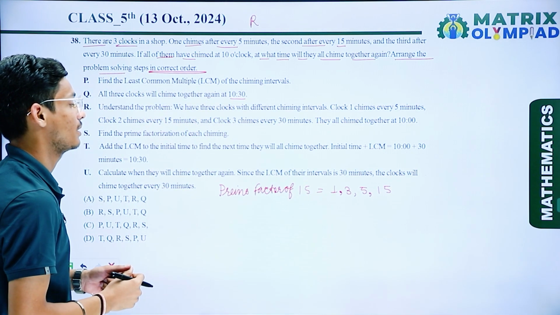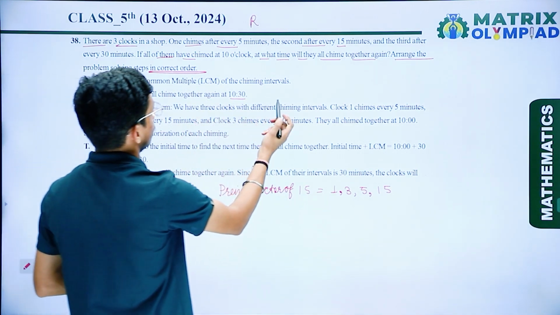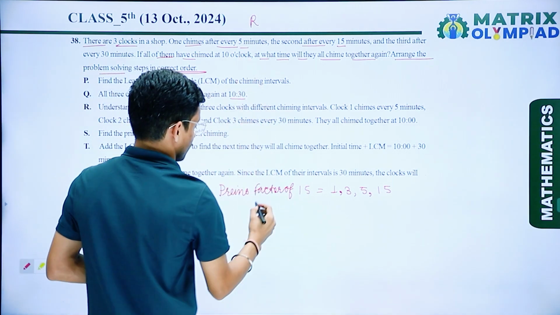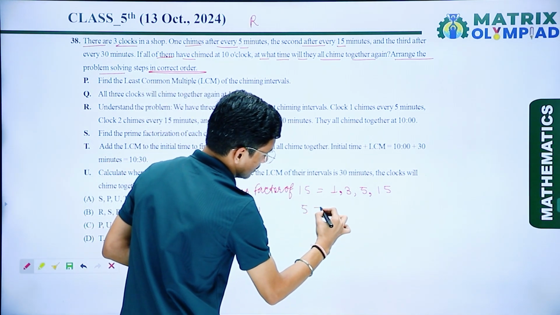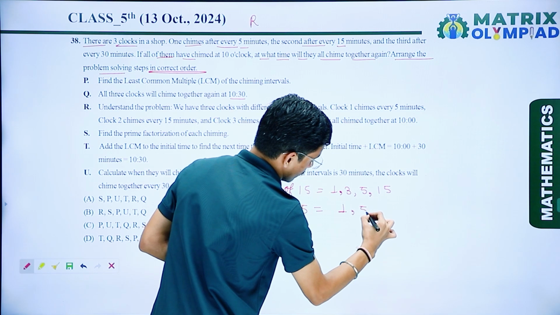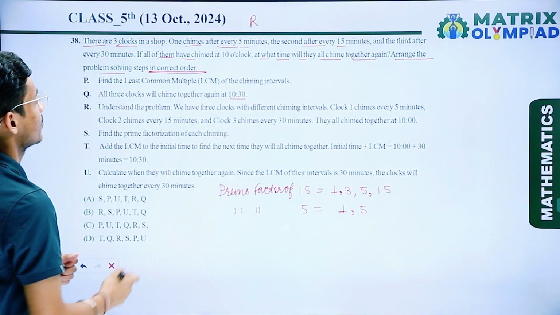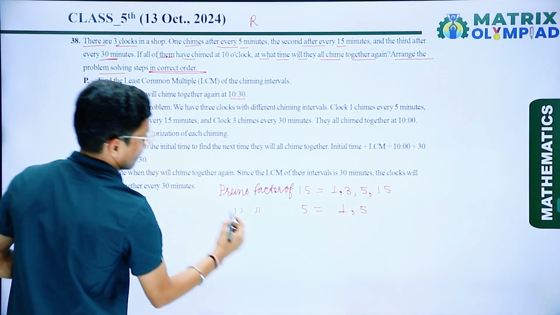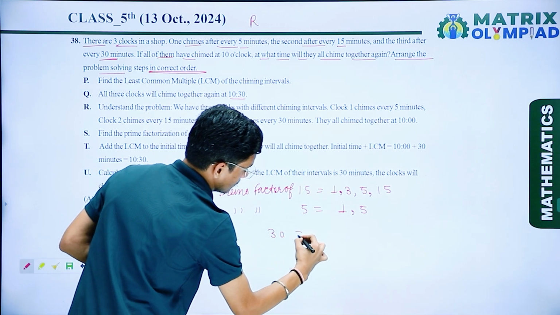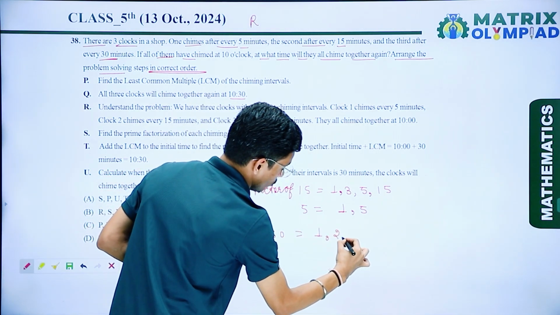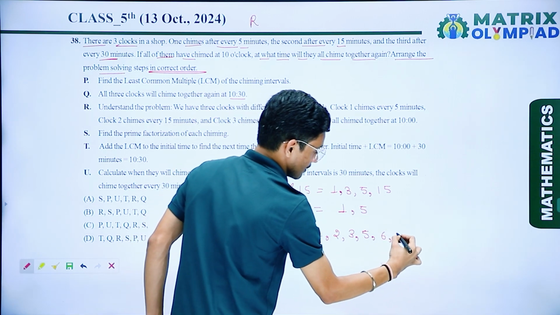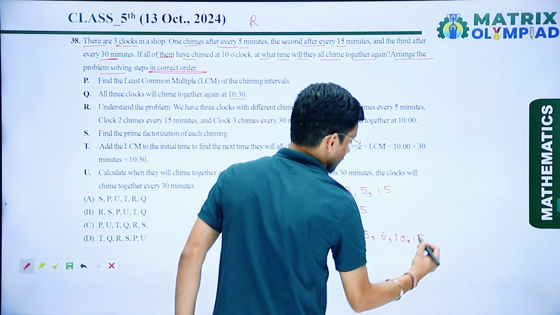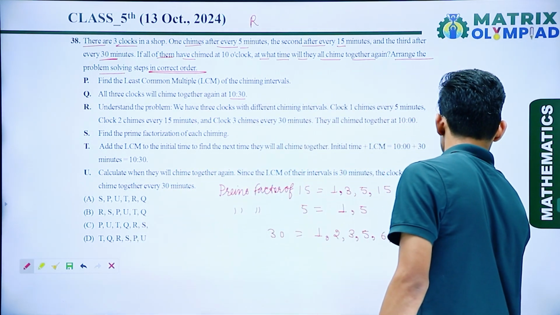Now if I talk about the factors of 5, that is 1 and 5. If I talk about the factors of 30, that is 1, 2, 3, 5, 6, 10 and 15. So now here this one is the 15.